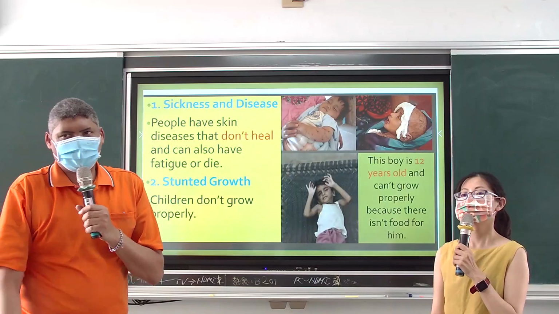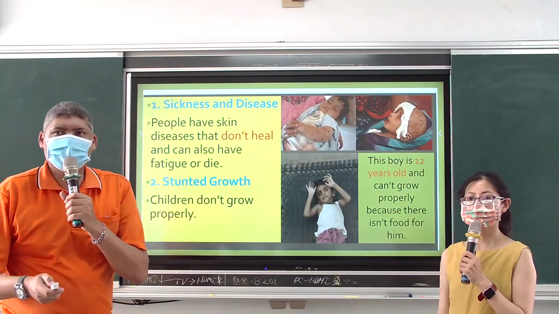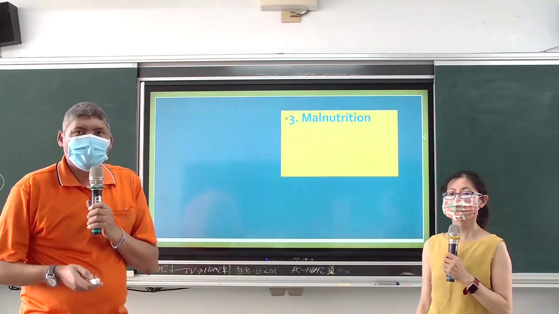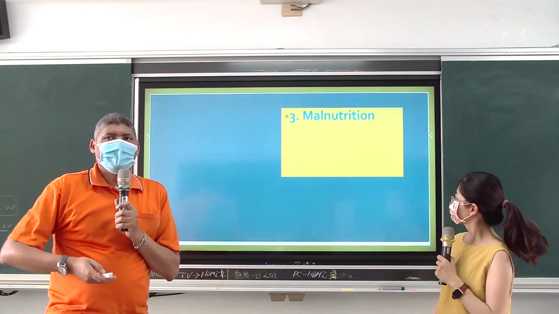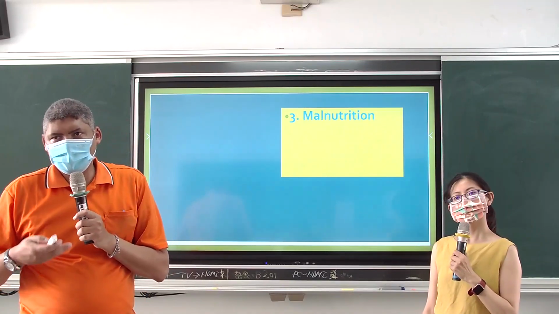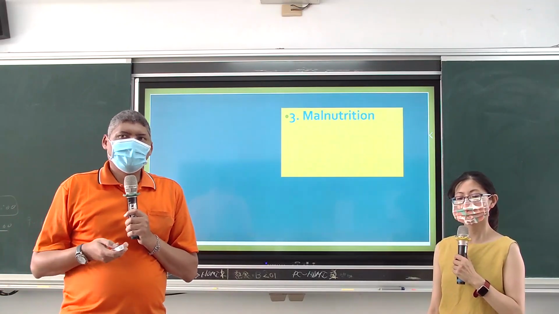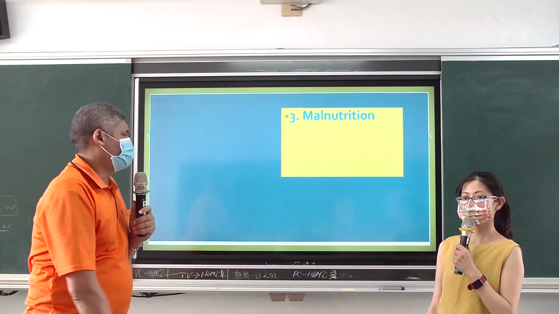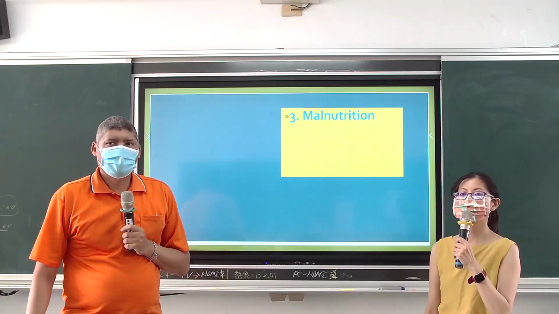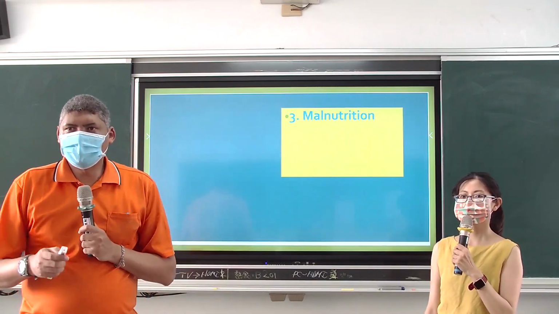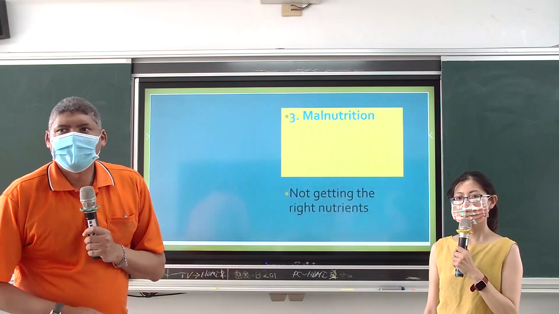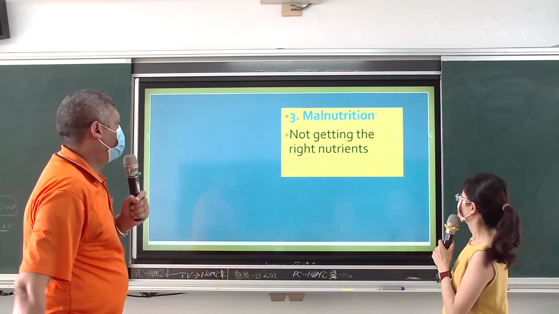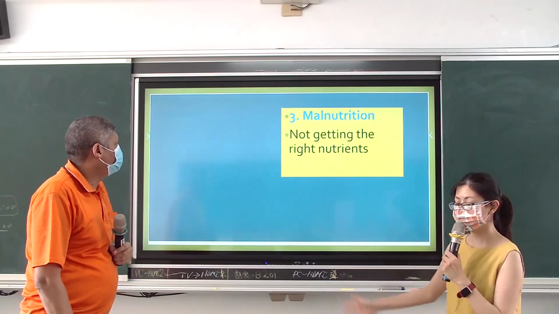Okay, so one more time, please. Stunted growth. Thank you so much. Okay. So, as we move on, the third point now. What is the third possible effect of children who are having extreme hunger? It is malnutrition. Malnutrition. Thank you for repeating that after Debbie. And then, what does that mean? Okay, I'll ask Debbie to read for you. Not getting the right nutrients.